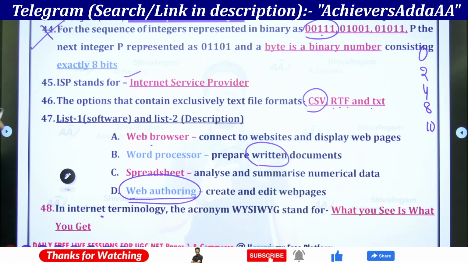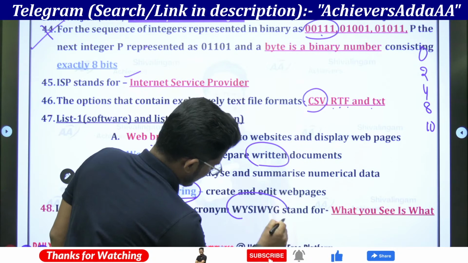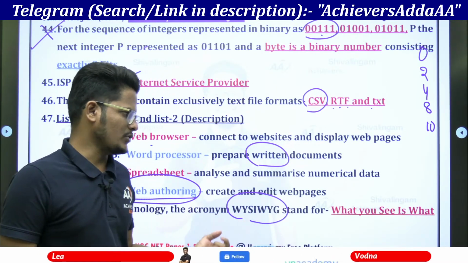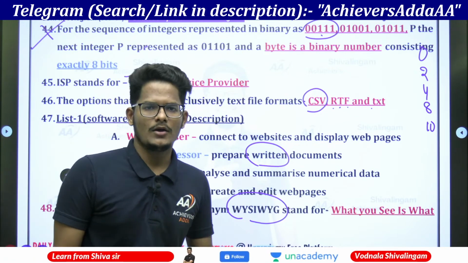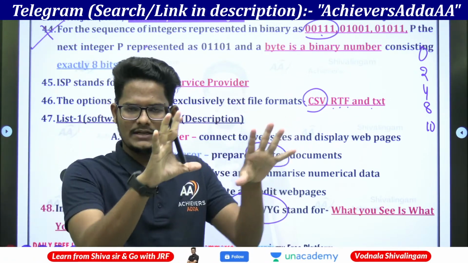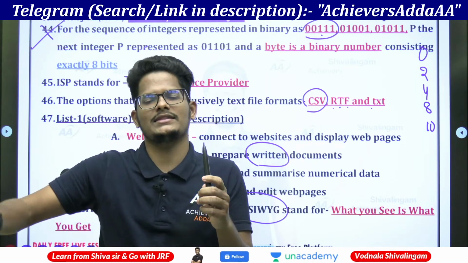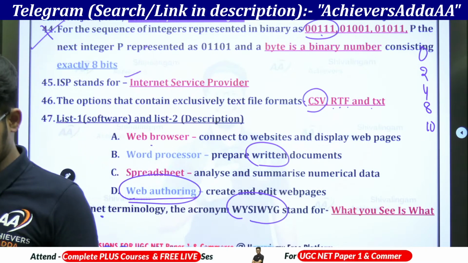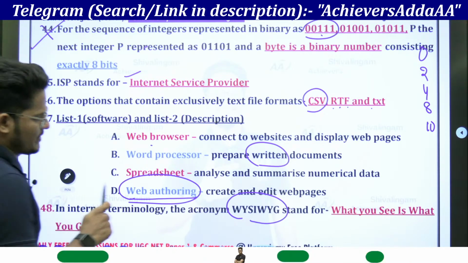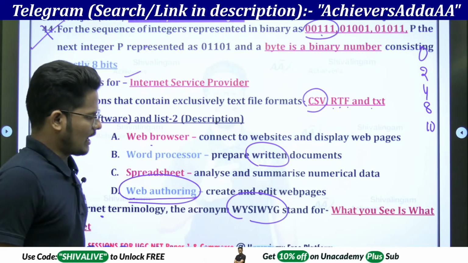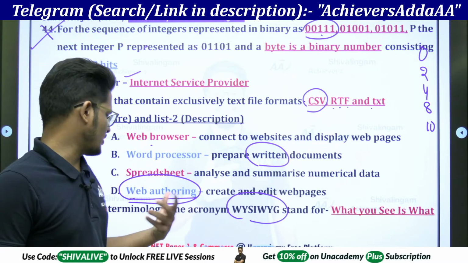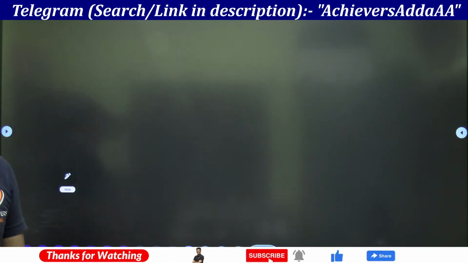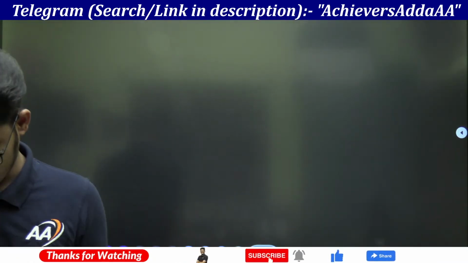In internet terminology, the acronym WYSIWYG. What you see is what you get. Whatever you are seeing on the display of the computer, the same thing you are going to get in the printer as an outcome, as a hard copy. That comes under physical hard copy. This is WYSIWYG, what you see is what you get, right? So that's about the entire information and communication technology.